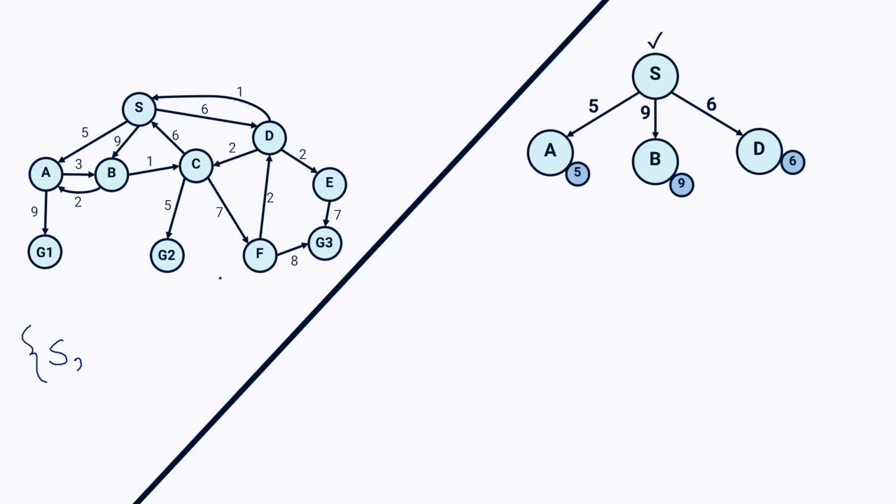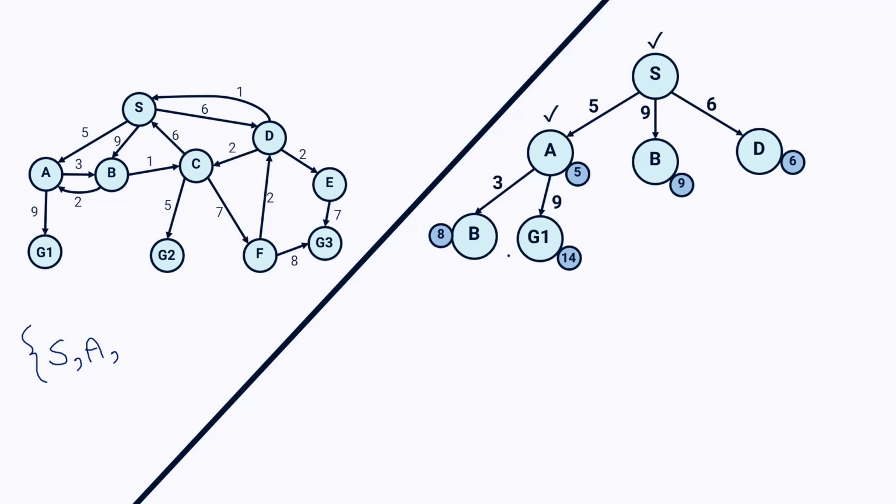According to the left side, node A has 2 children, node B and G1. So I expand node A, mark it, and add it to my visited list. It has 2 children, B and G1. To calculate the value of G for each node, I have to calculate the sum of all edge costs in the path. For example, for B that would be 5 plus 3, that would be 8. And for G1 it is 5 plus 9, that is 14.